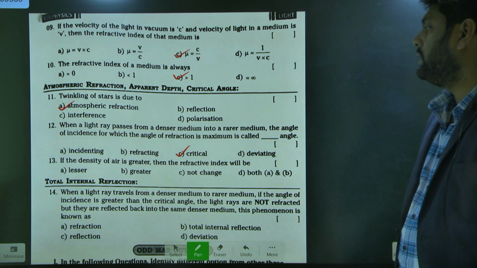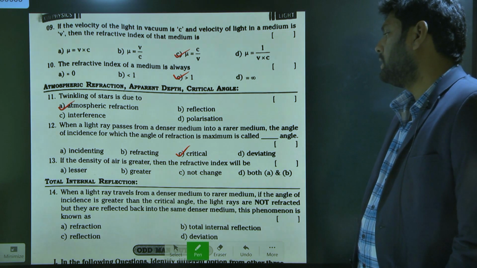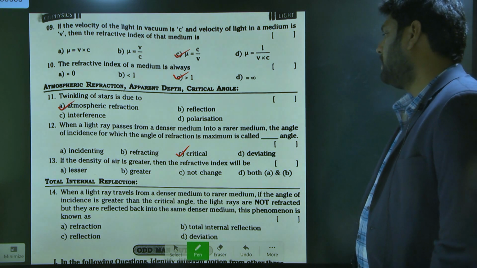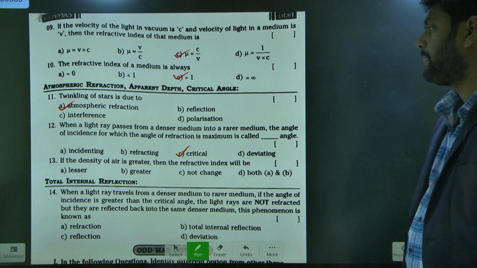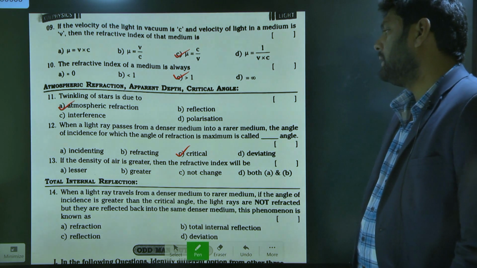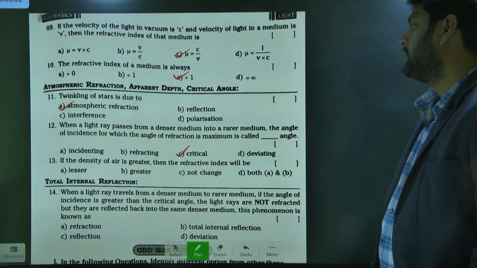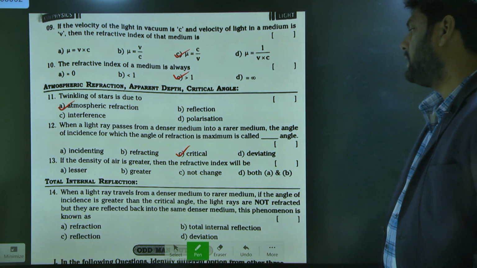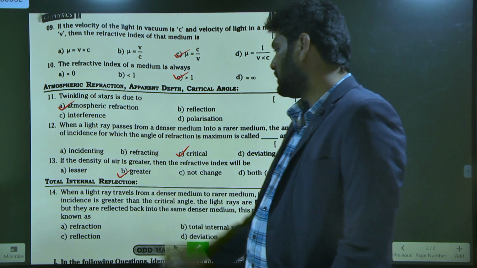Next, if the density of the air is greater, then the refractive index will be greater. If the density is greater, the refractive index will also be greater. Okay.